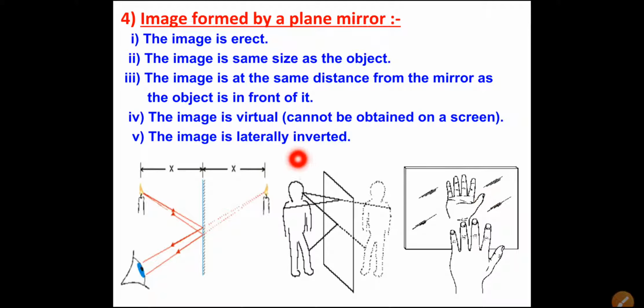And the last point, the image is laterally inverted. So what does laterally inverted mean? When you stand in front of the plane mirror and raise your right hand, in the image it appears that the left hand is raised. So right appears left and left appears right in the image. So this is called laterally inverted.